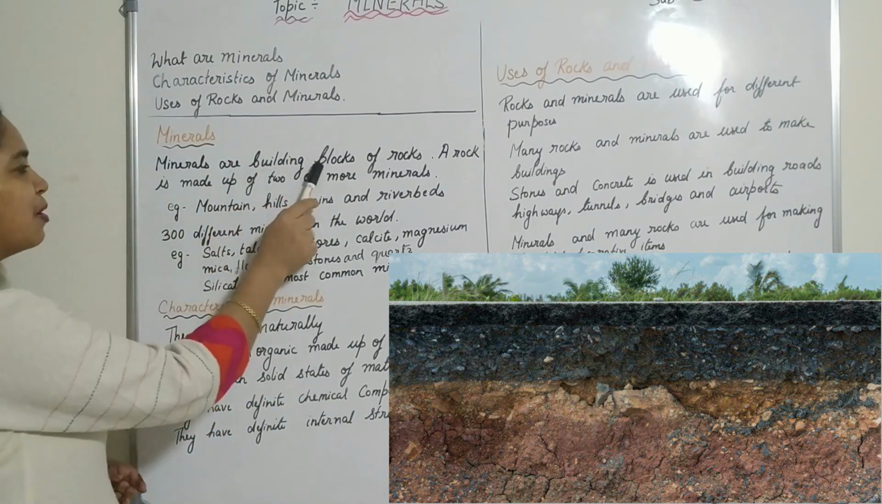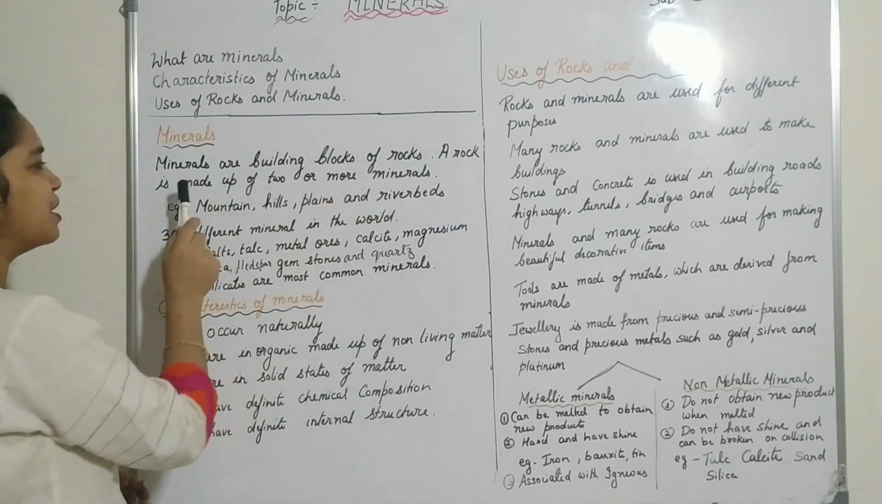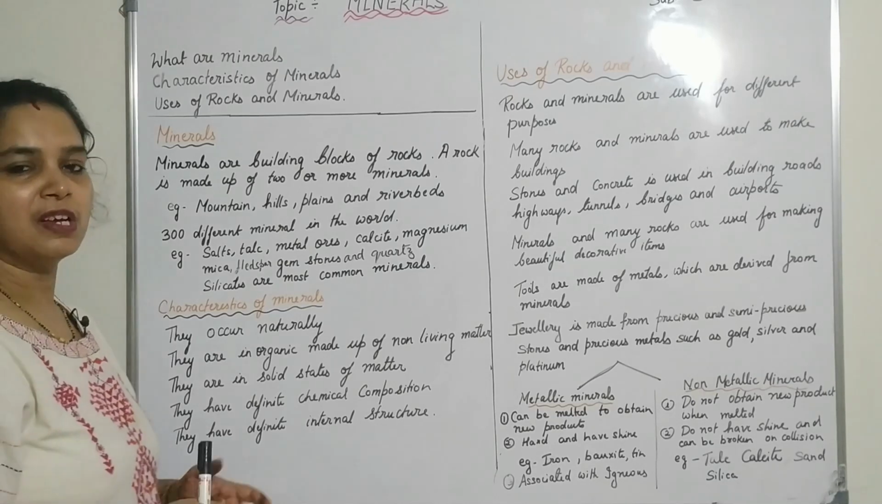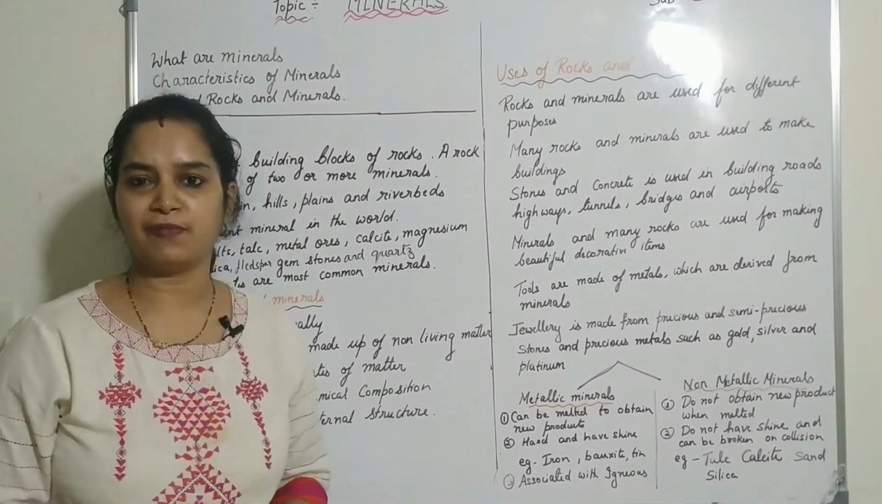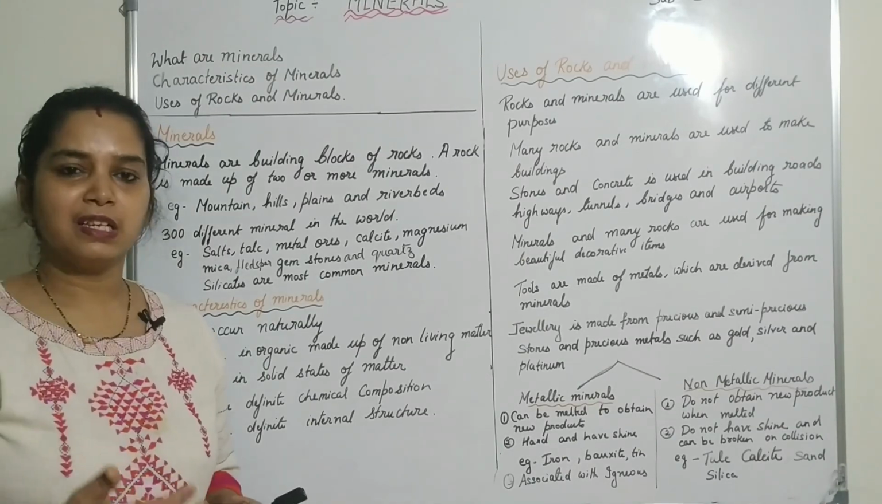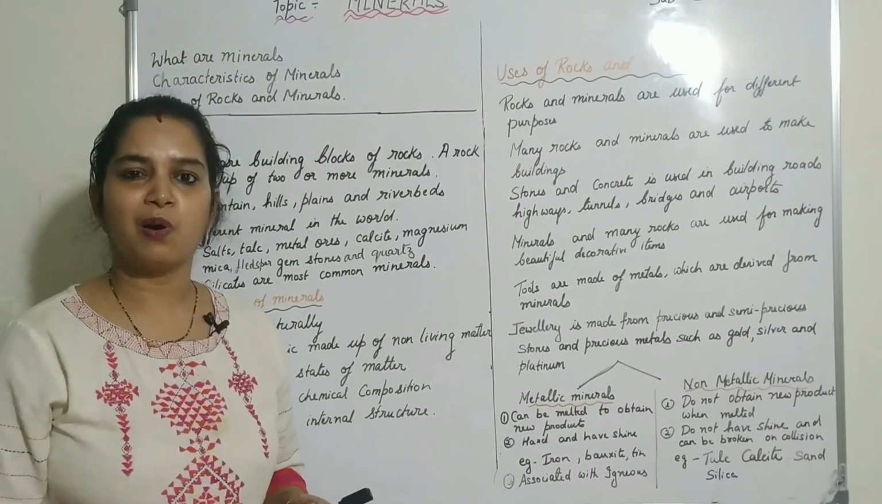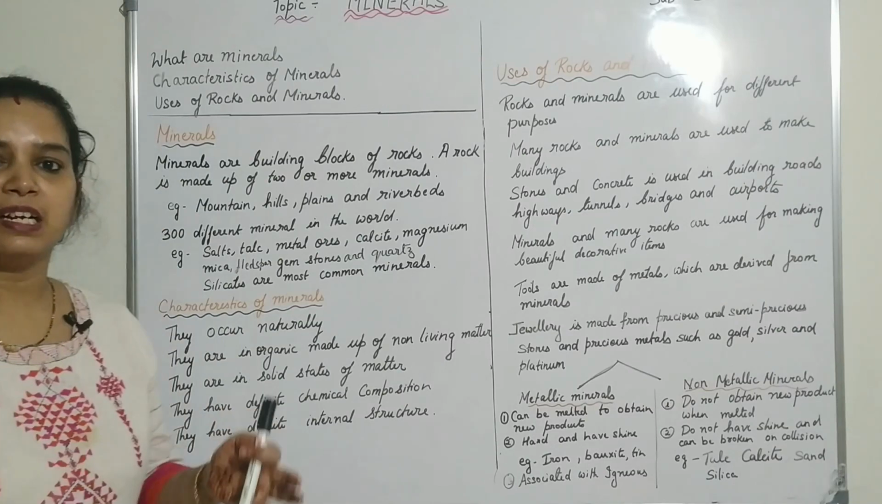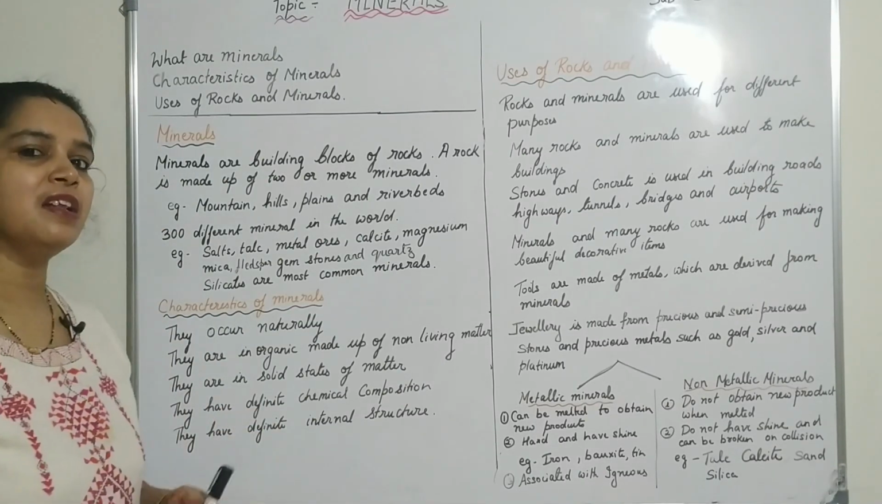Minerals are the building blocks of rocks. A rock is made up of two or more minerals. The rocks which occur on the surface of the earth contain two or more minerals in them. Mountains, hills, plains, river beds all contain minerals. They contain rocks and the rocks contain minerals.